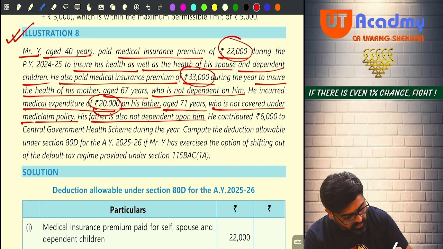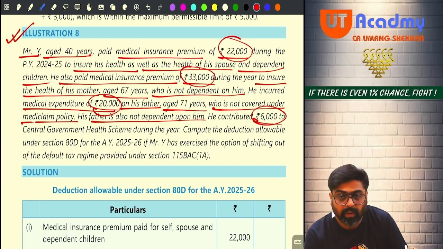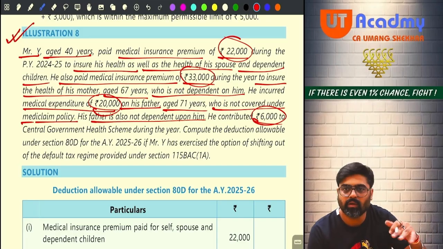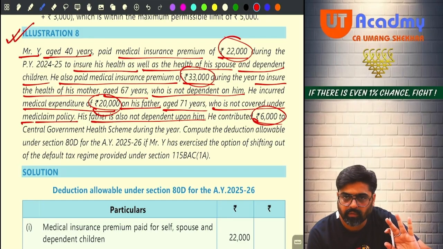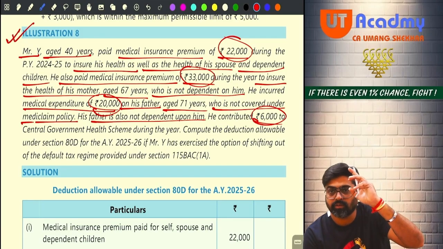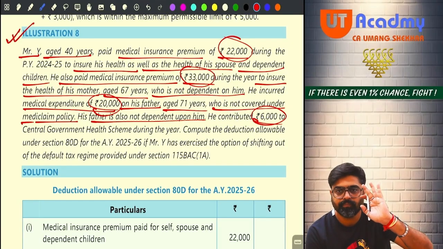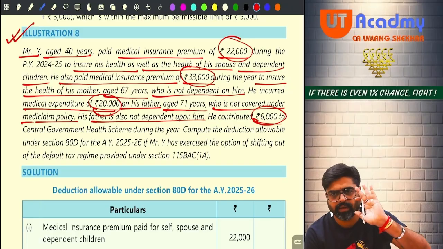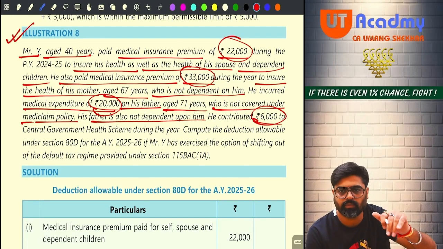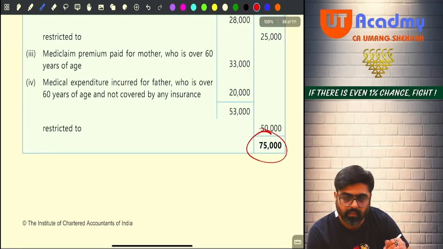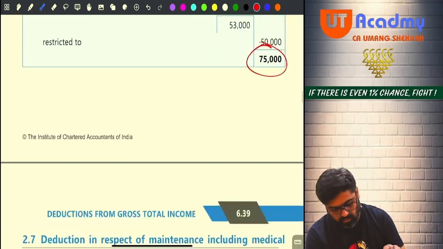Okay, and for you and your family, you are paying just 6,000. So 22 plus 6, 28 will be allowed subject to maximum 25. Okay, but for parents it will be 33 plus 20, it will be 53,000. Subject to maximum 50, it will be allowed 50,000. 50 plus 25, 75,000. Deduction is 75. Got it? Now come to this one.